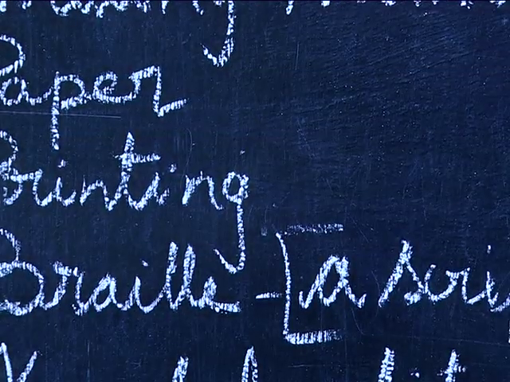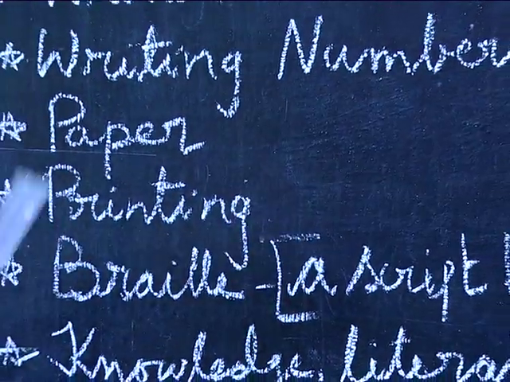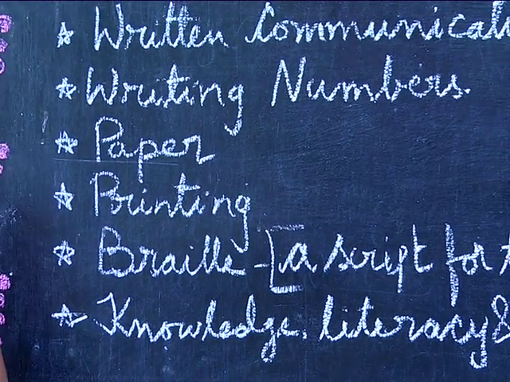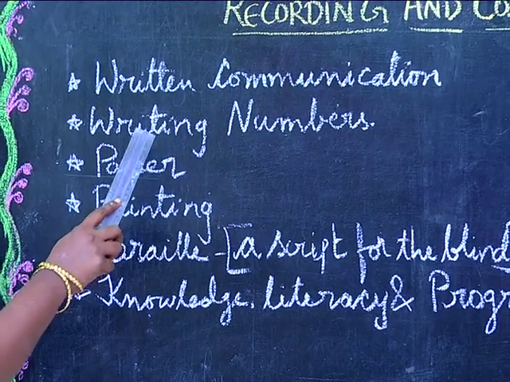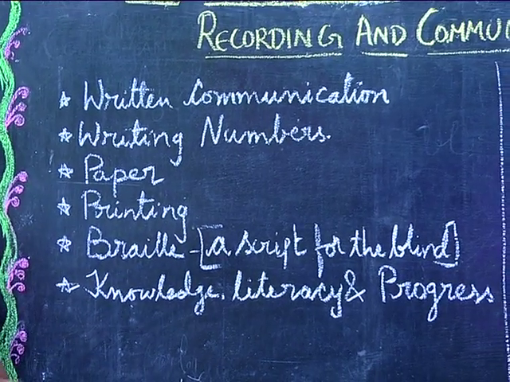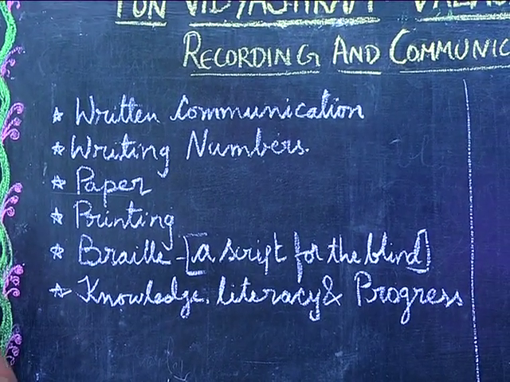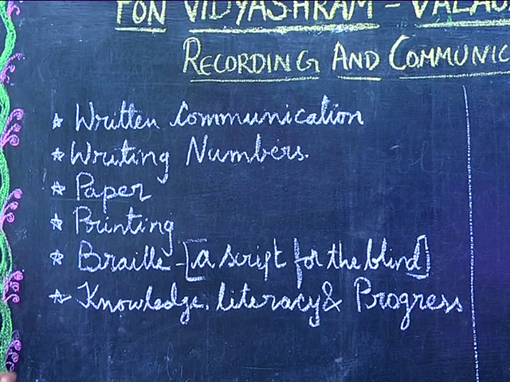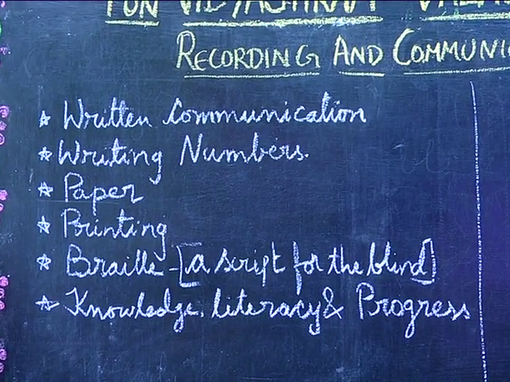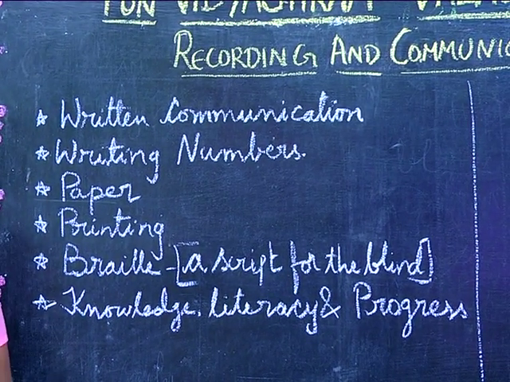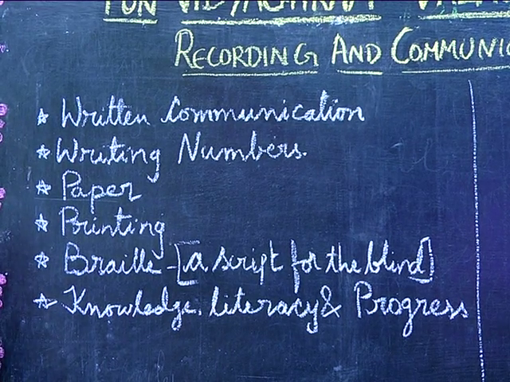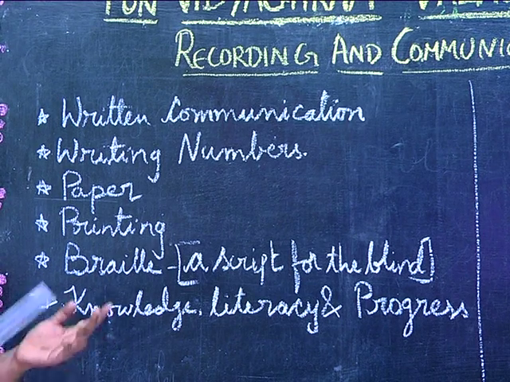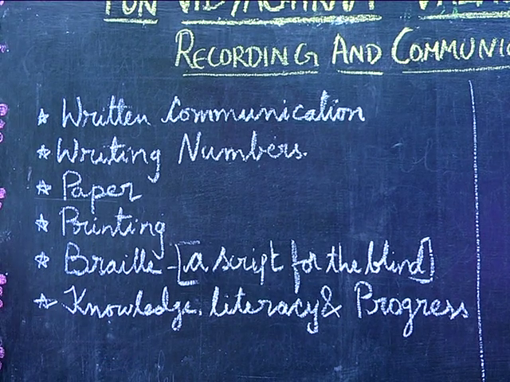Now next we are going to see writing numbers. The early humans used sticks and stones to count numbers, like how many animals they have or how many animals they have killed. But later on, the Romans developed the Roman numerals. These Roman numerals consisted of 7 symbols. With these 7 symbols, they were able to write numbers from 1 to 10 lakhs.